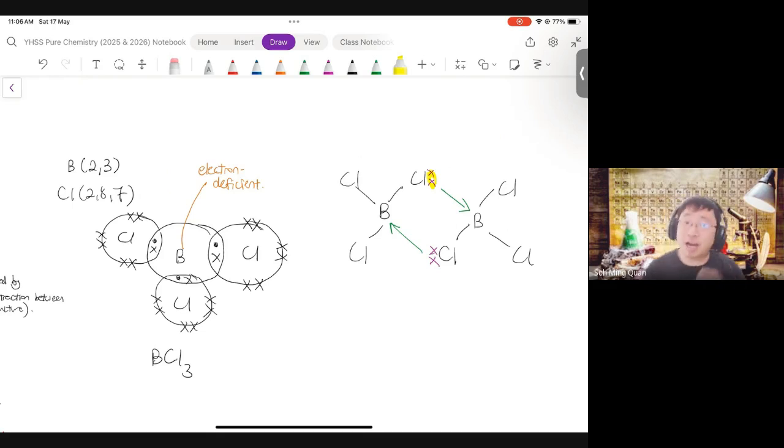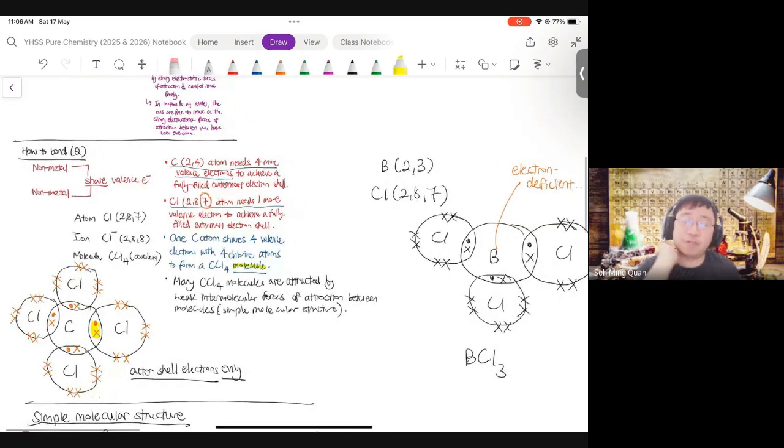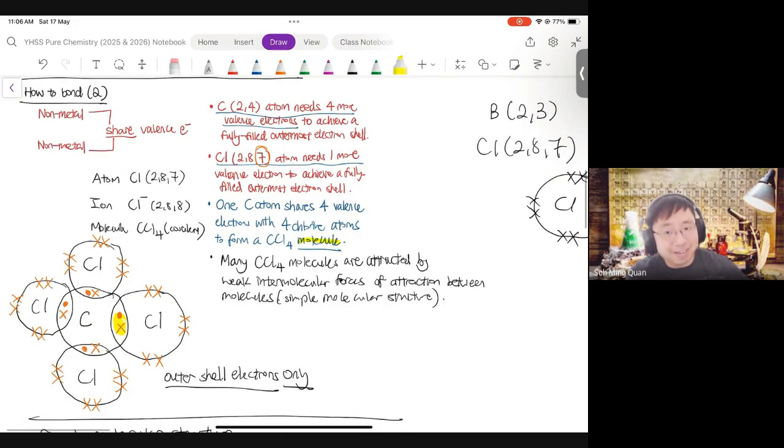So after the lesson today, you should ask yourself, what's the formula formed by iodine and chlorine? If iodine and chlorine form a molecule, what's the formula? Then you can go online and check. Are you correct? Phosphorus and chlorine, are you correct? Try doing this analysis yourself. Don't be confined by the notes: CO2, CH4, CCl4. Ask yourself, in the vast periodic table, how could it form? If you can do that, that's when you know you will get an A1. If you cannot do that correctly, that's when you know your level of achievement has not reached A1 yet.